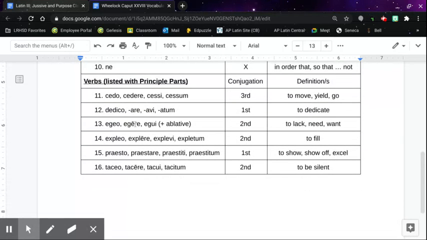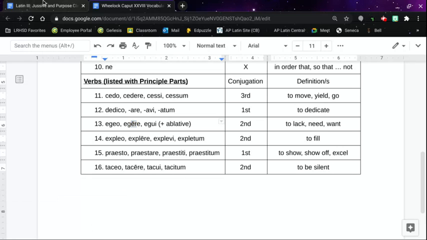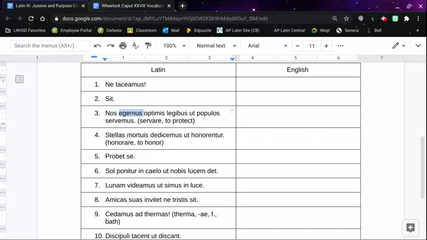It's second conjugation. So if it was subjunctive, you would have an EA. Remember, we fear a liar. So it is not subjunctive. So we're not going to translate it as let. So it's just we need the best laws so that,